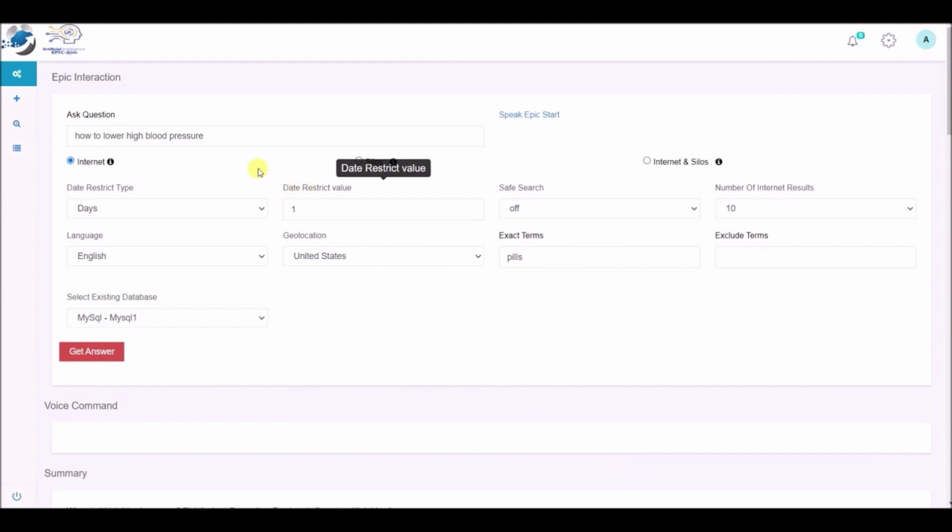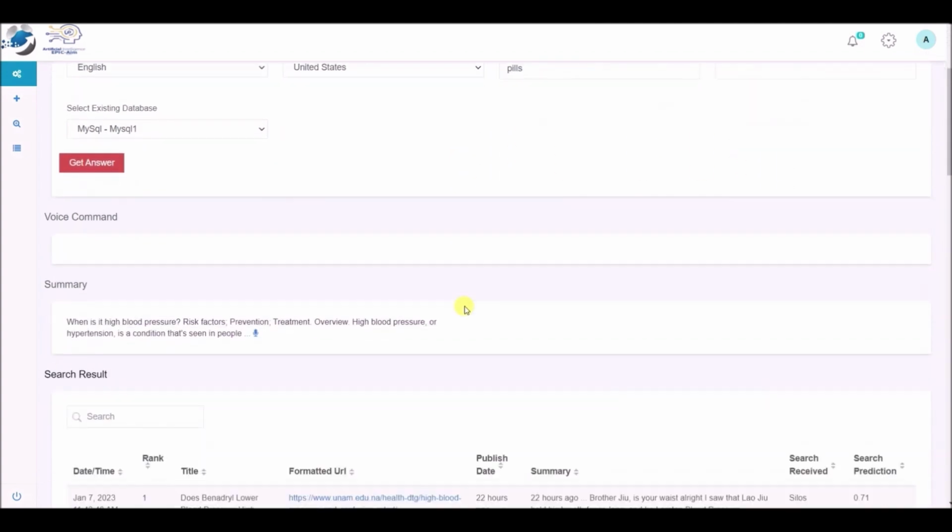Here we can see where you ask things. You can go against the internet only. You can go against silos, which is stored memory, and you can go against the internet or already stored silos of information. You can handle what language you want to speak in and you want to hear it spoken to you. You can look for exact terms, you can exclude terms.